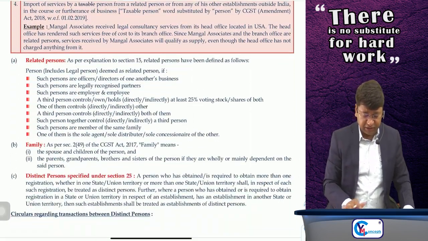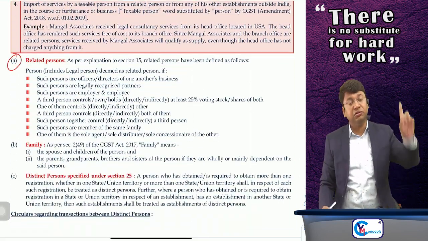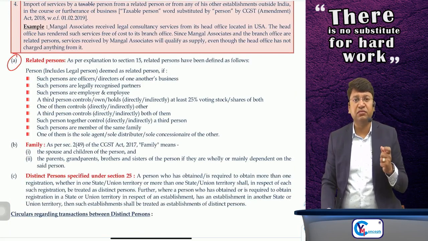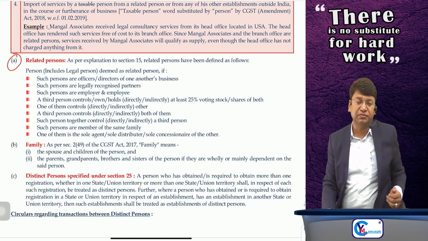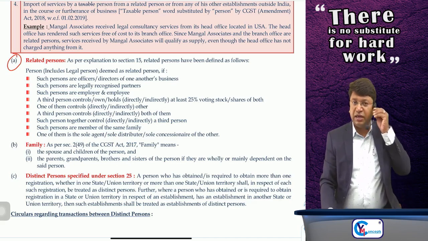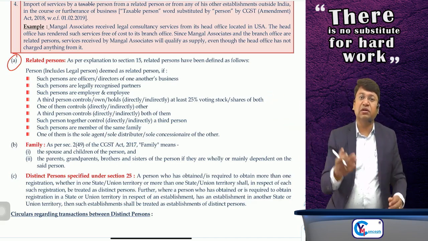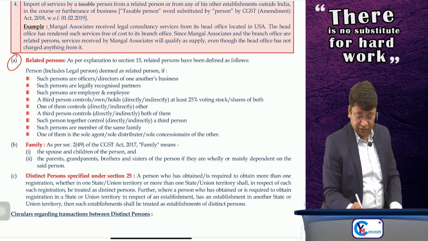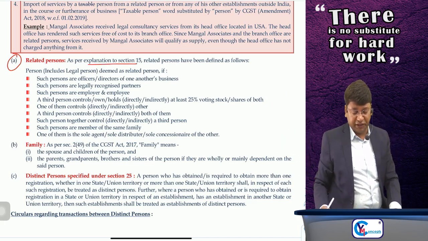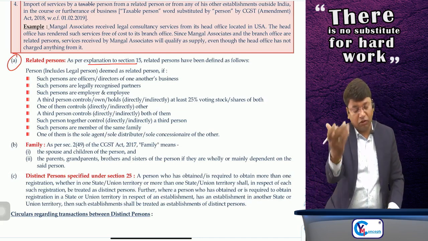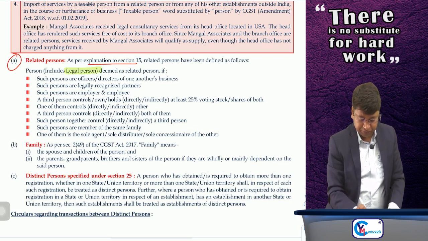The term related person is defined in an explanation to section number 15. Section number 15 is regarding valuation. So in that explanation, the definition of related is given, and from there I have brought the definition here. Sir, as per the explanation to section 15, related persons have been defined as follows. Persons include, obviously, legal persons also.